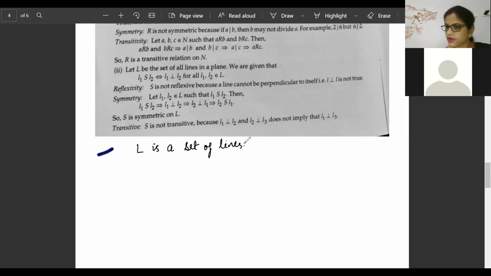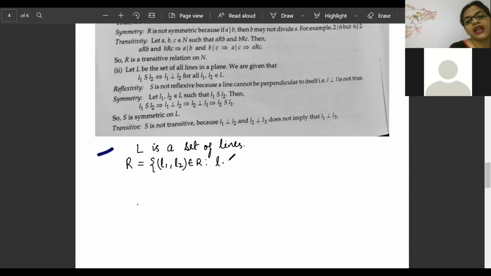It is given. Next, the relation: line L1, L2 belongs to the relation such that L1 is perpendicular to L2, for all such L1, L2 belonging to the set of lines.